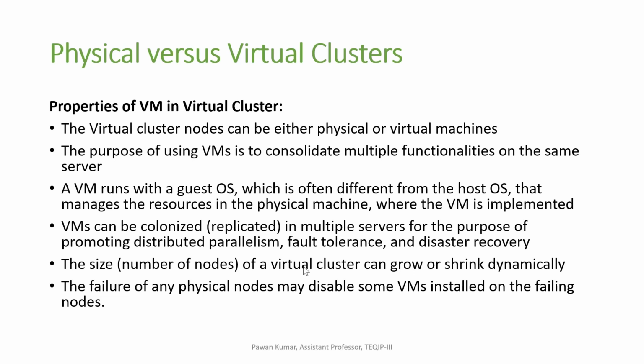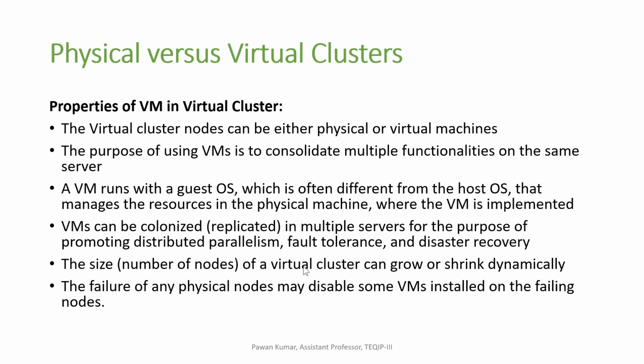Suppose a single task has 4 modules, and the 4 modules can be executed in parallel, so the output will be fast. The size of a virtual cluster can grow or shrink dynamically. The failure of any physical node may disable some VMs installed on failing nodes.